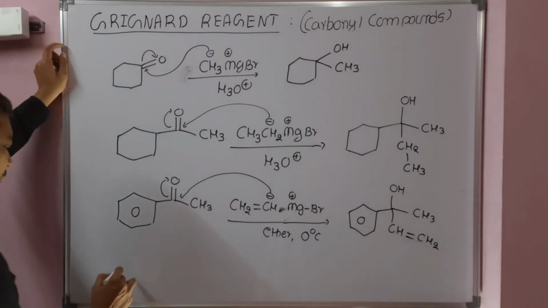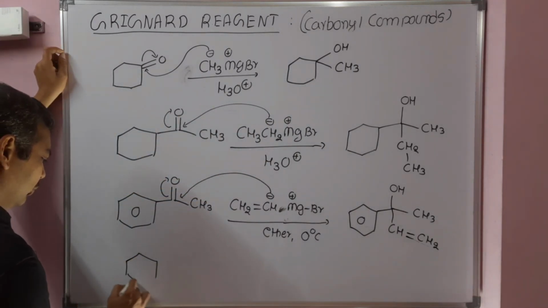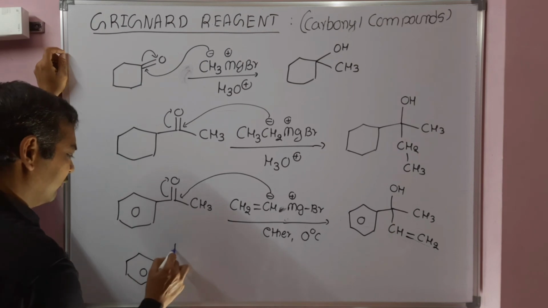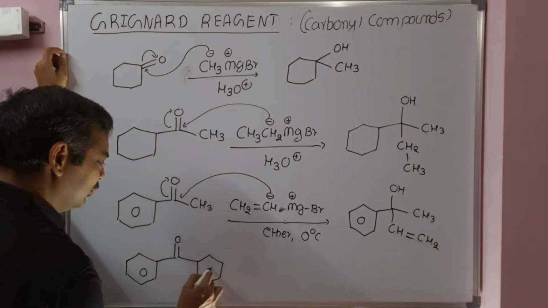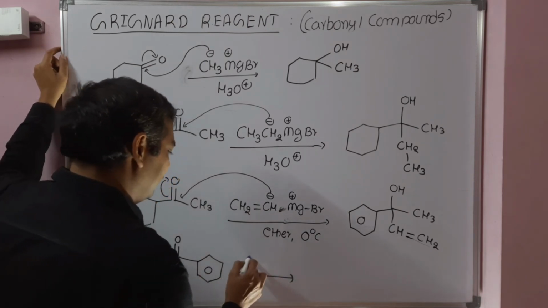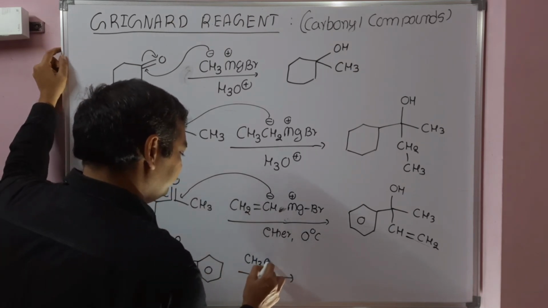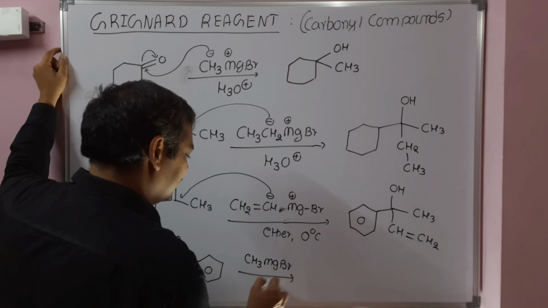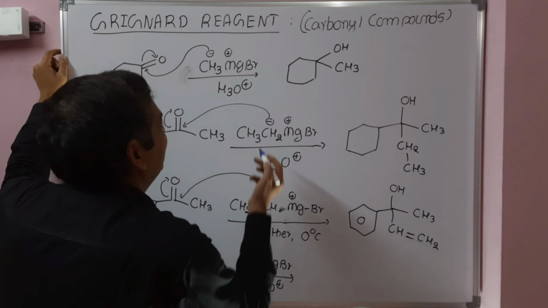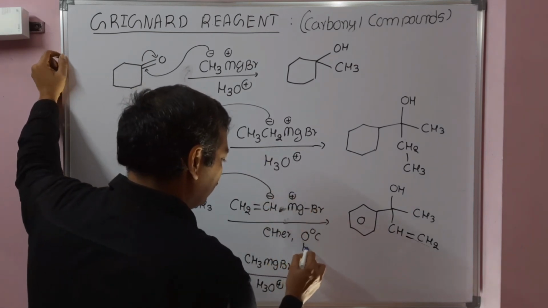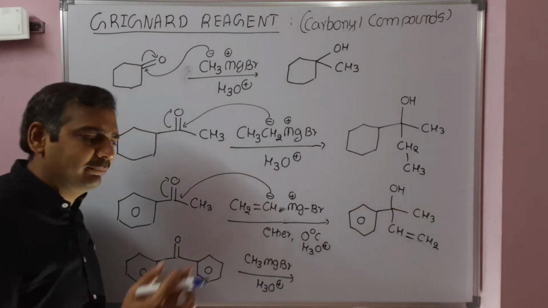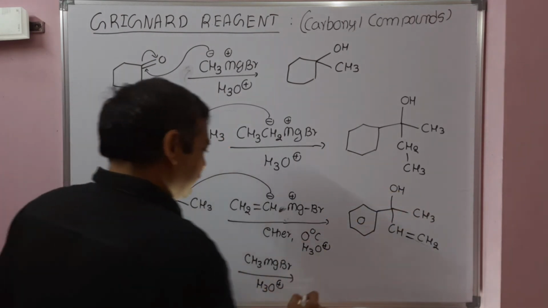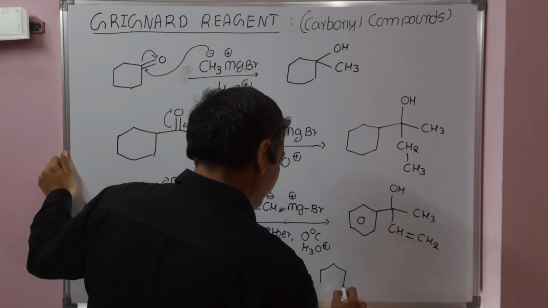These are all examples of Grignard reagents with ketone. Write the product obtained when benzophenone reacts with methyl magnesium bromide. A simple example. In all cases, hydrolysis is required. Only if followed by hydrolysis will we get the alcohol; otherwise we will get the O minus MgX form. So what is the product obtained with benzophenone?